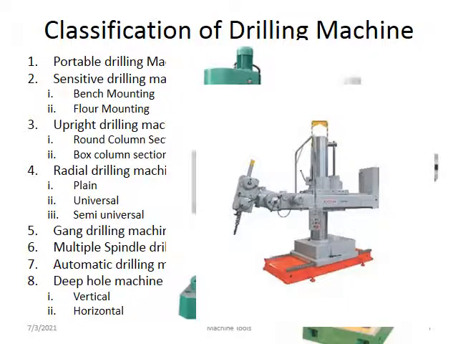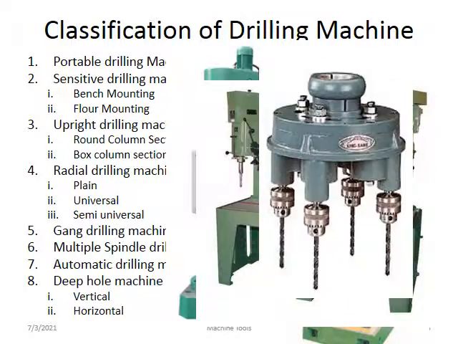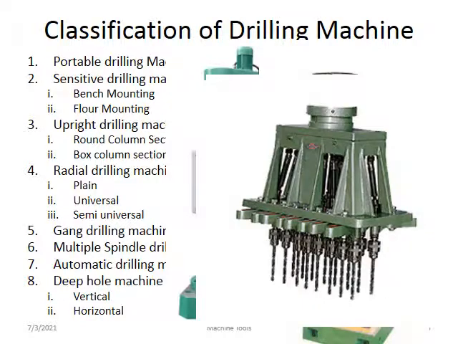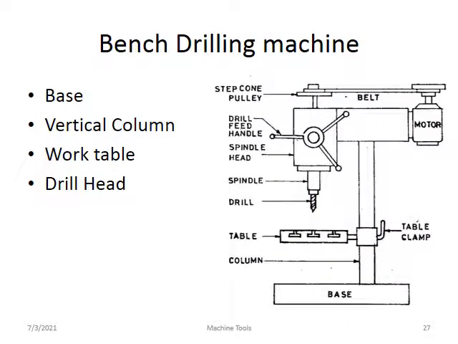Under the different types of machines, this one is a gang drilling machine. More than one drill operates at a time; you can operate all four types of drilling machines, one, two, three, four. This is a gang drilling machine or multiple drilling machine. The next one is the gang and deep hole drilling machine. First, you can study the bench drilling machine in detail.